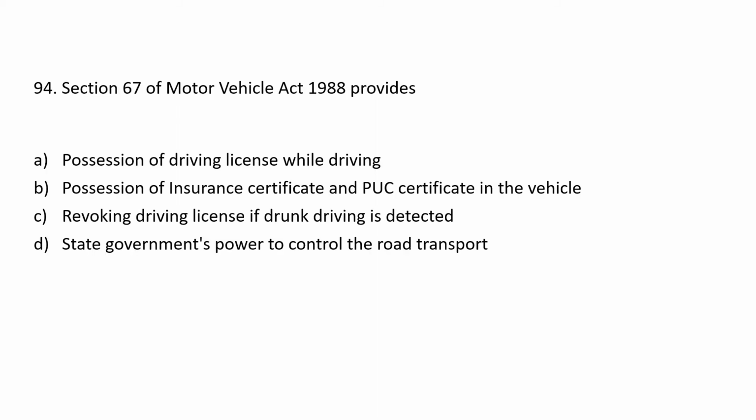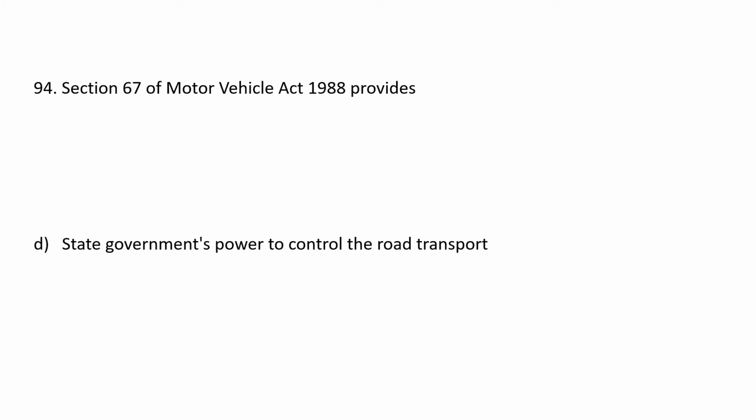Next, Section 67 of the Motor Vehicles Act 1988 provides: A. Possession of driving license while driving, B. Possession of insurance certificate and PUC certificate in the vehicle, C. Revoking driving license if drunk driving is detected, D. State government's power to control the road transport. Answer is D. State government's power to control the road transport.